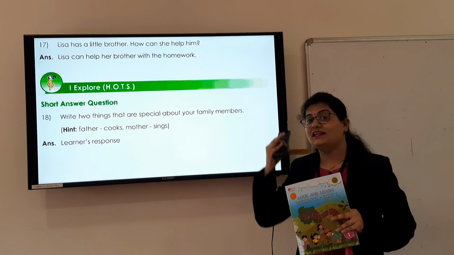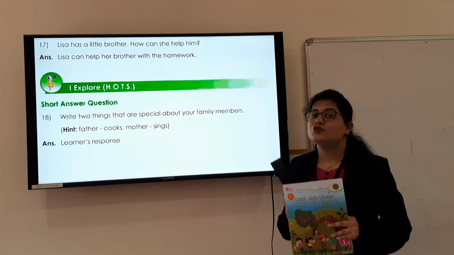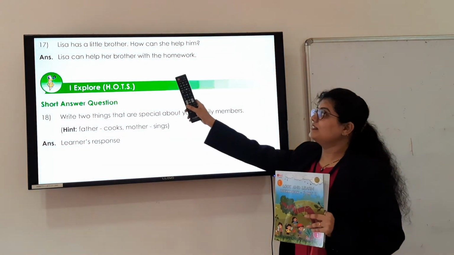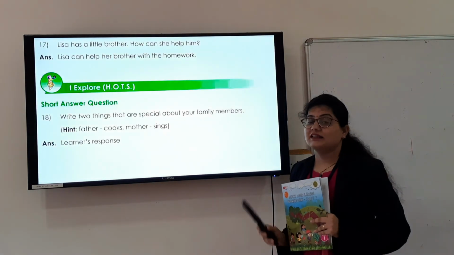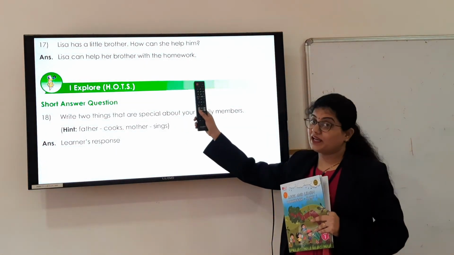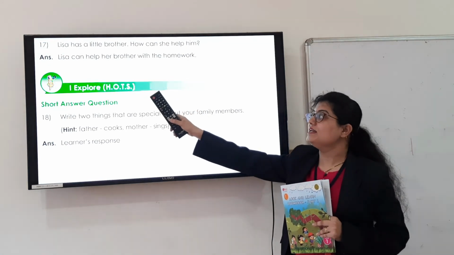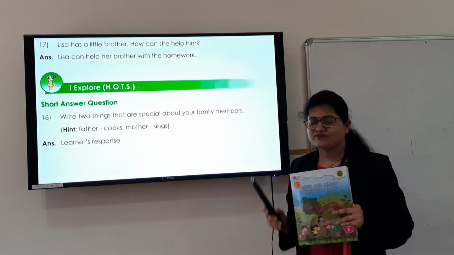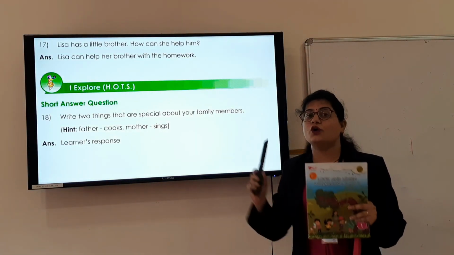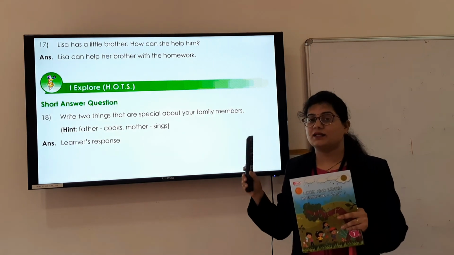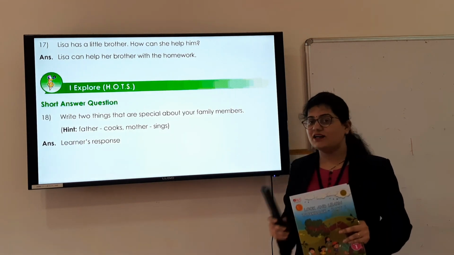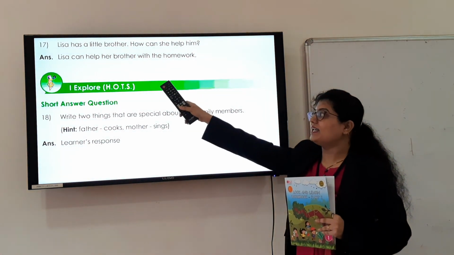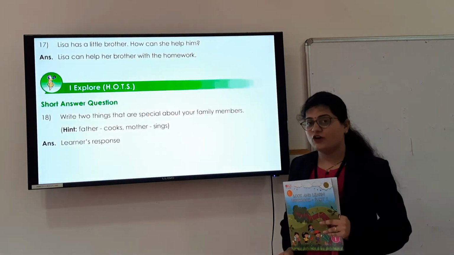Or if you have an elder sister or brother, they may help you. How do they help you? Yes, they may help you with your homework. They also look after you, and they play with you. Here you can write one thing, that Lisa can help her brother with the homework. There are many things which you can do, or your elder brothers and sisters do for you, but you have to write one of them. So we'll write here, Lisa can help her brother with the homework.